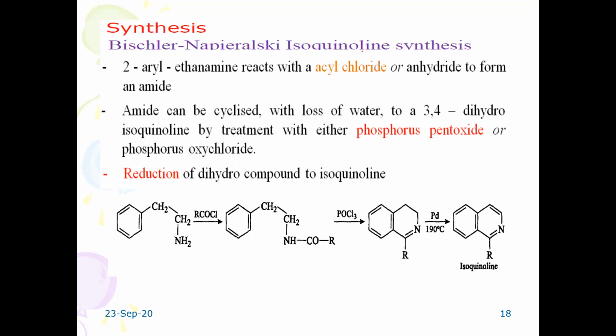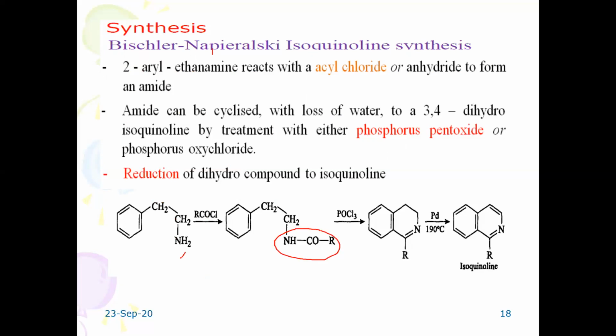It involves the Bischler-Napieralski isoquinoline synthesis. So 2-aryl ethylamine. 2-aryl means benzene nucleus, present at this position with respect to the amino group. The 2-aryl ethylamine reacts with acetyl chloride or an acid chloride, acetyl chloride or benzoyl chloride, forming the respective amide derivative.